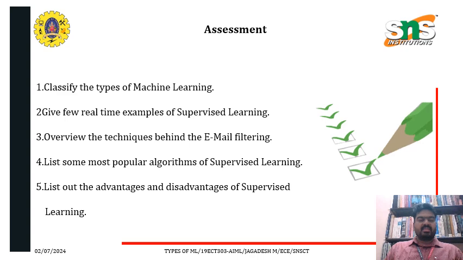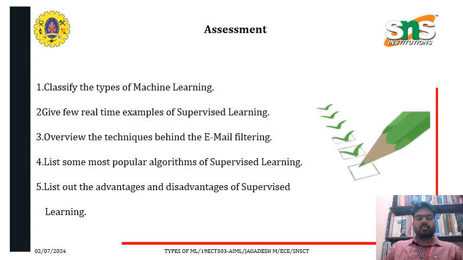Let's have an assessment. The first question is: classify the types of machine learning, and give a few real-time examples of supervised learning. Overview the techniques behind email filtering. List some of the most popular algorithms of supervised learning. List out the advantages and disadvantages of supervised learning.